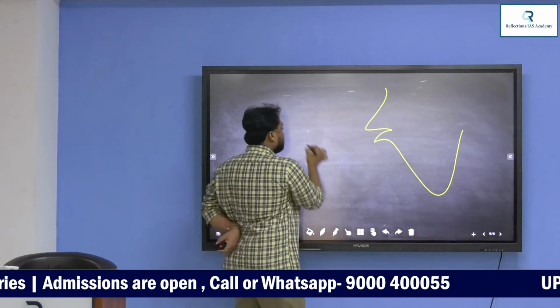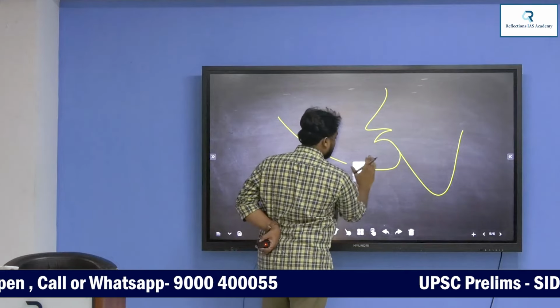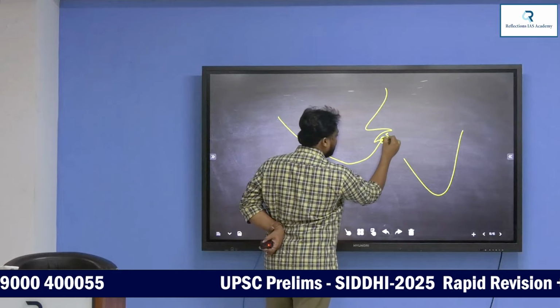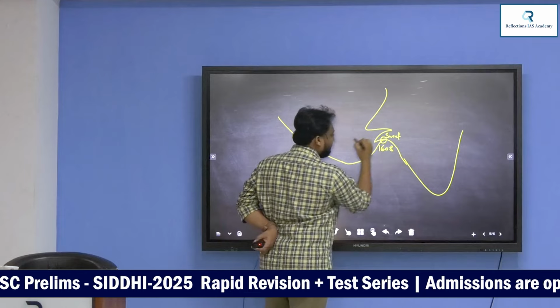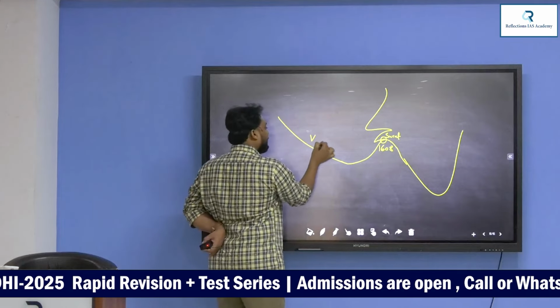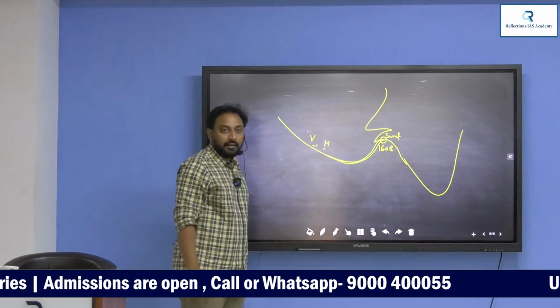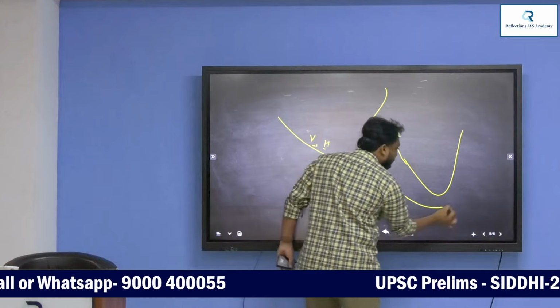The first settlement of English is Surat in 1608. So the English ships Victoria and Hector came to Surat in 1608. Second settlement of English is Machilipatnam. From here they went to Machilipatnam.